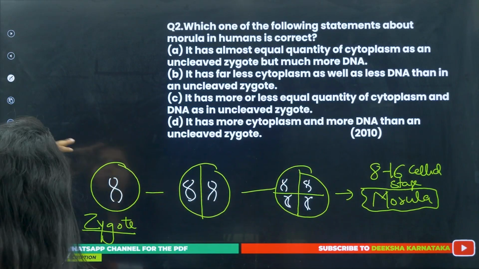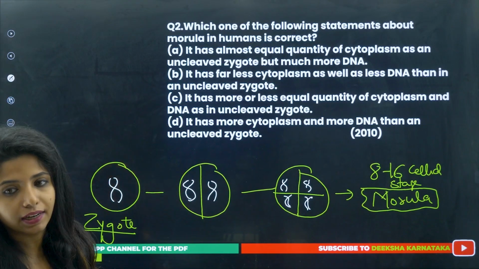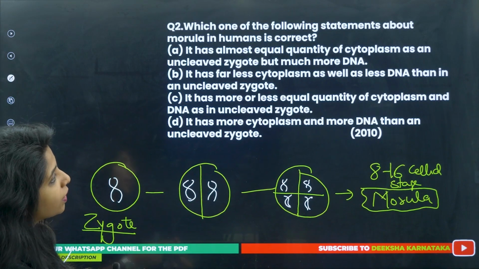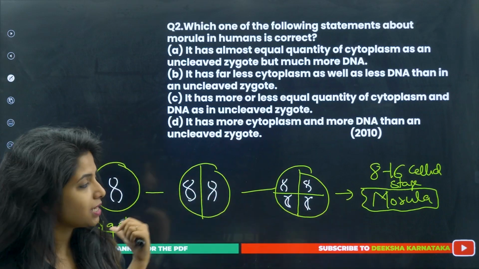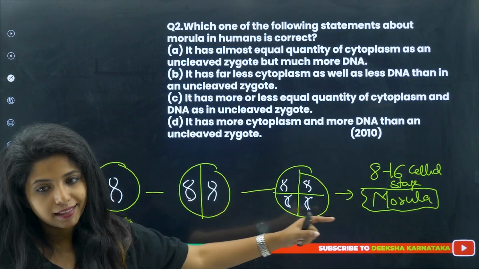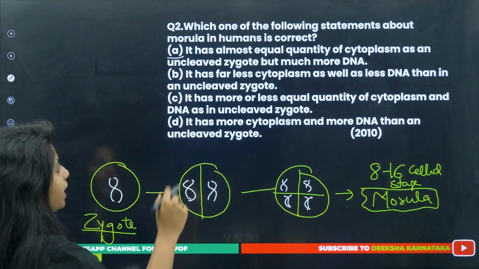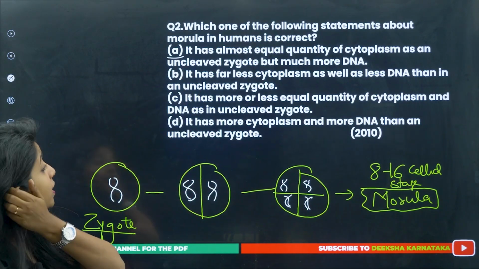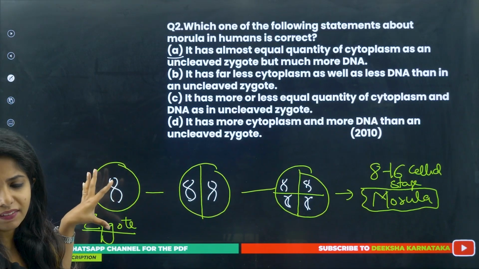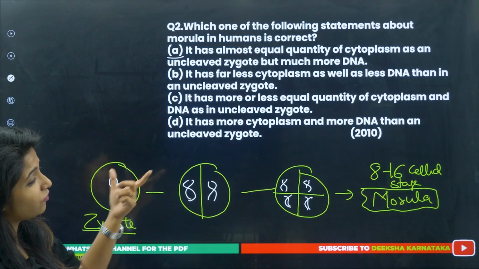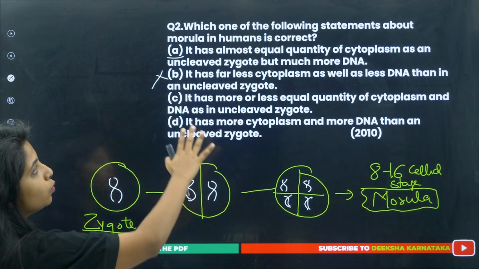Now let's see what is our question. Which one of the following statements about morula in humans is correct? It has almost equal quantity of cytoplasm as an uncleaved zygote, but much more DNA. Does it have equal amount of cytoplasm? As I said, it might be having, right? Let's keep this on hold. Let's go ahead. It has far less cytoplasm as well as less DNA than in an uncleaved zygote. Uncleaved as in it has not started its division. So can it have less DNA than the zygote? No. So this is wrong.